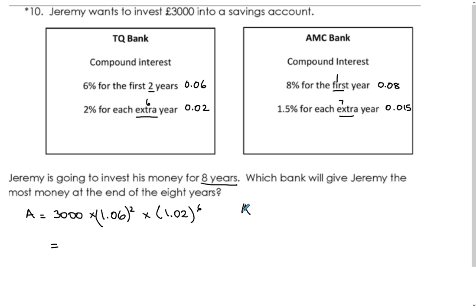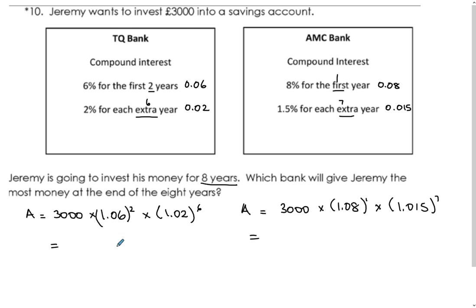I don't go on my calculator yet. I calculate this one first, and then once you go on your calculator, can you see it's just a case of comparing? You don't have to think anymore. So over here we've got the £3,000, and then you've got 1.08, and that's just to the power of 1, but I'll write it because you can tell that it'll total 8 years, and then 1.015 to the power of 7, so 7 years. So 7 plus 1 is 8.